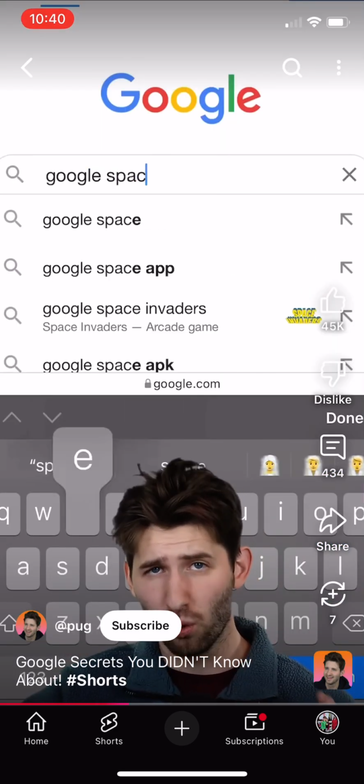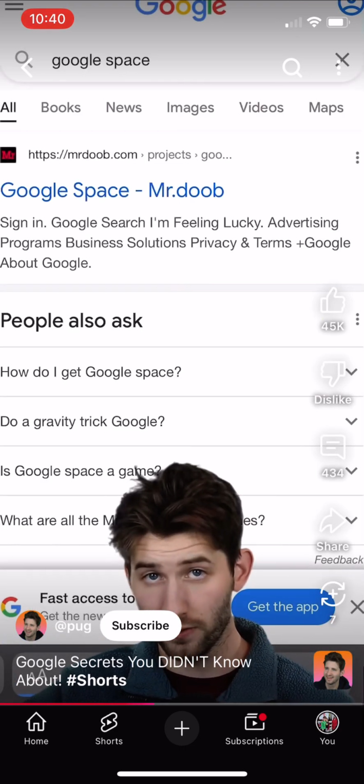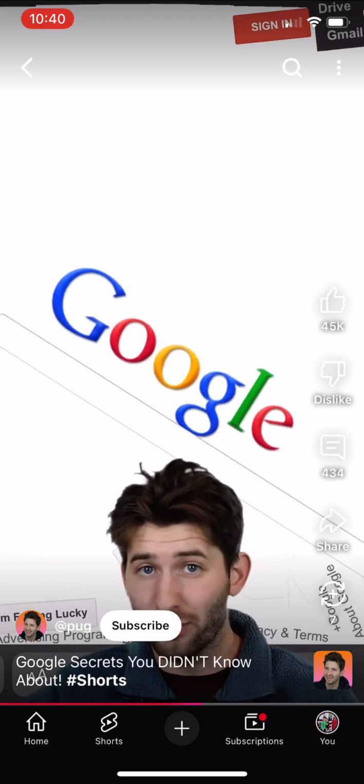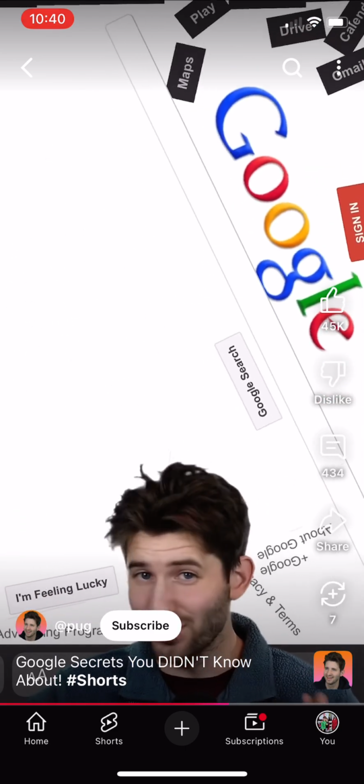Next, if you type in Google space and then click on the first result, the Google search engine will start floating around the screen. And you can drag it around and throw it back harder than Addison Rae. And if you didn't know, that's hard.